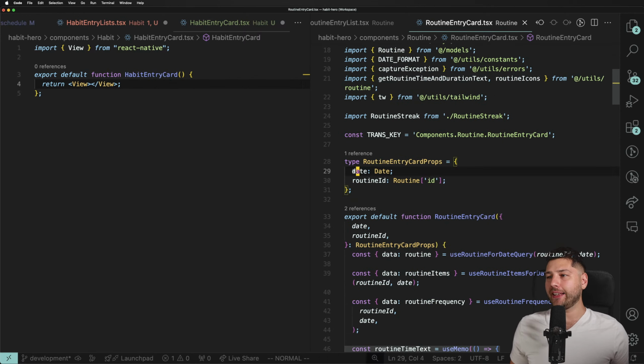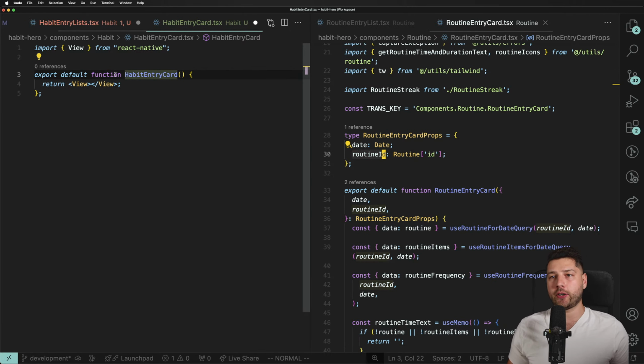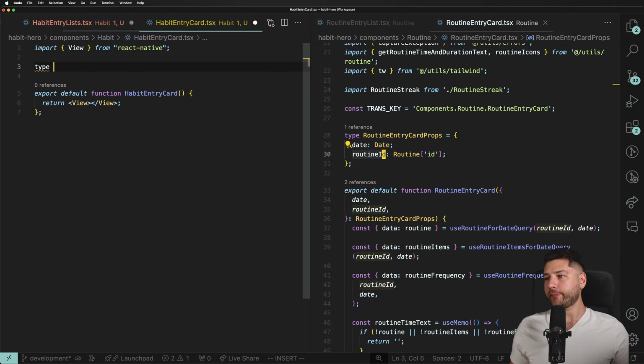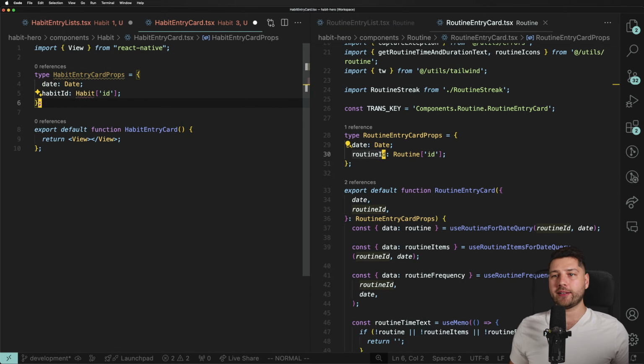So we need the date, and then we need the routine ID, right? Fair enough. We need the routine ID because we're fetching the routine. So we're going to need the habit ID here. Great. So we're going to do type and then HabitEntryCardProps. That is going to be date and then habitId.